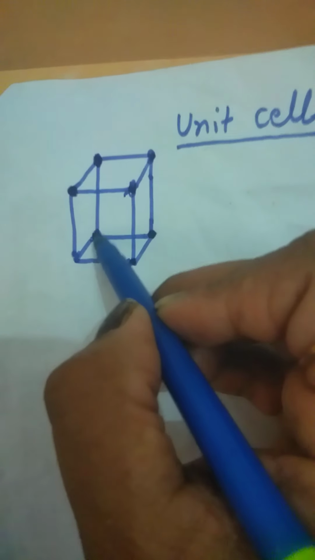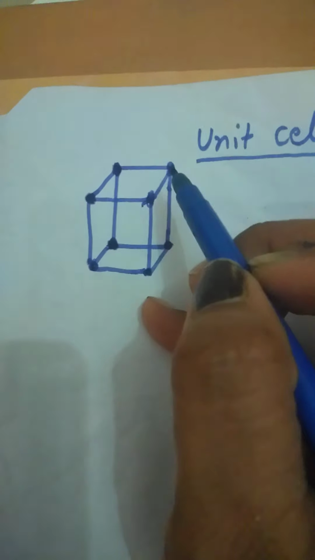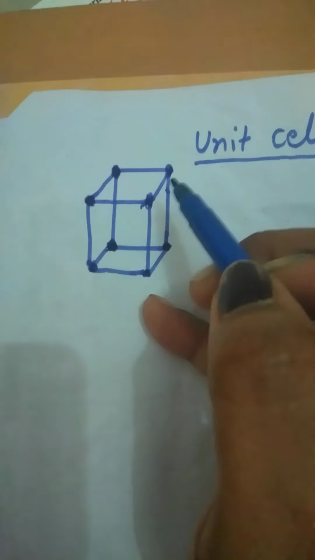So these all are the constituent atoms and these are the bonds between them. If you take any ionic solid, this is the ionic bond formed between the ions. So this is your unit cell, the simple or smaller unit of a big lattice. Clear? It is a smaller unit of the lattice.